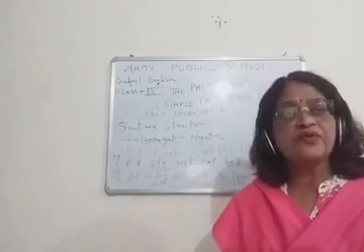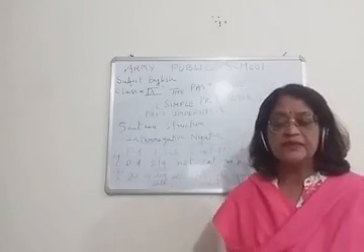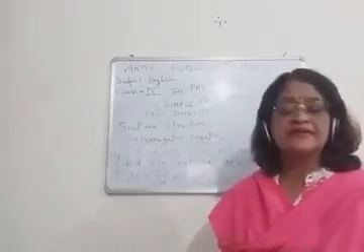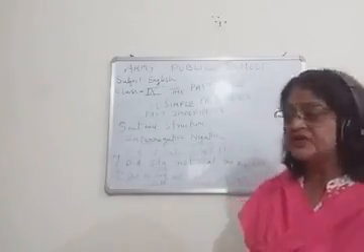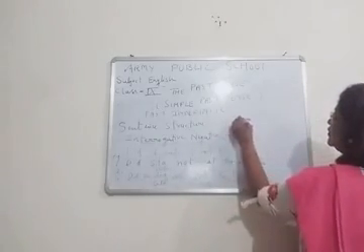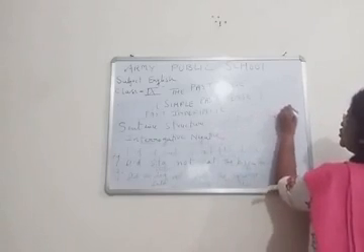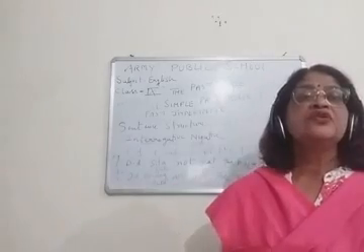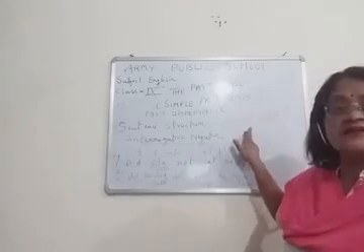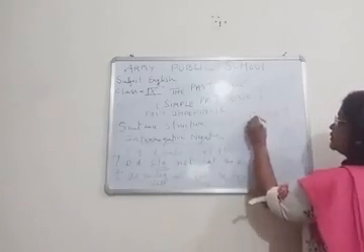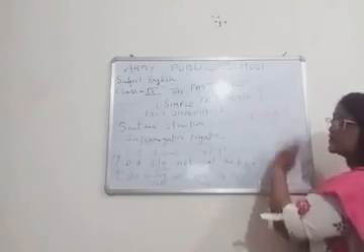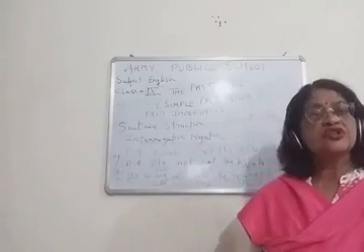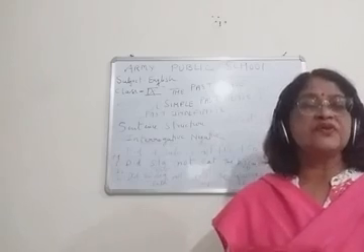And one more thing, children: the short form of did not is didn't. There is an apostrophe between N and T. Don't write don't, do not, or does not. The short form of did not is didn't.